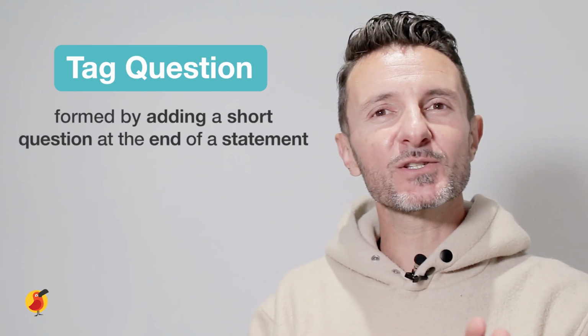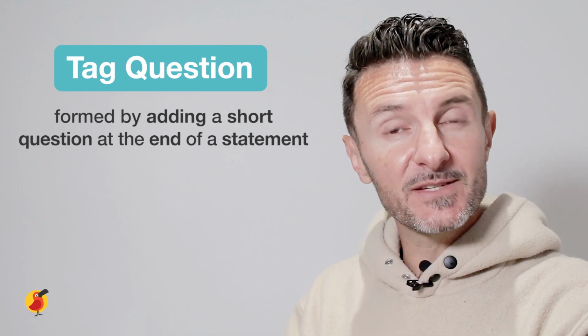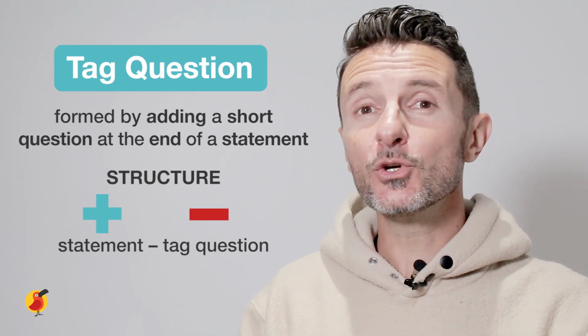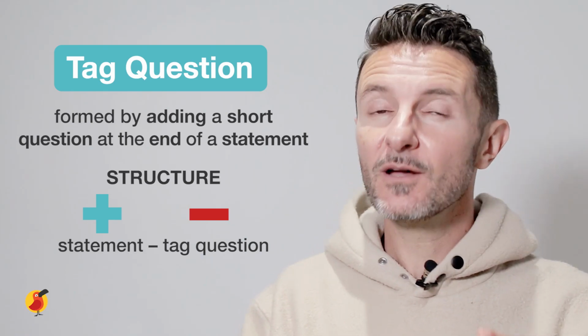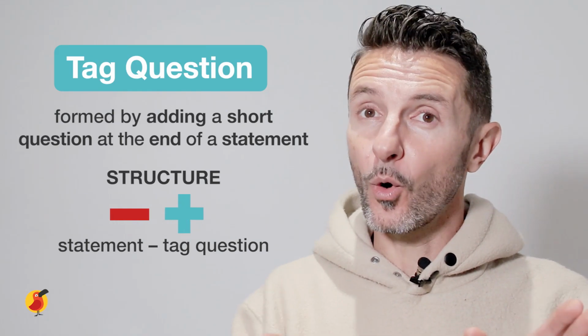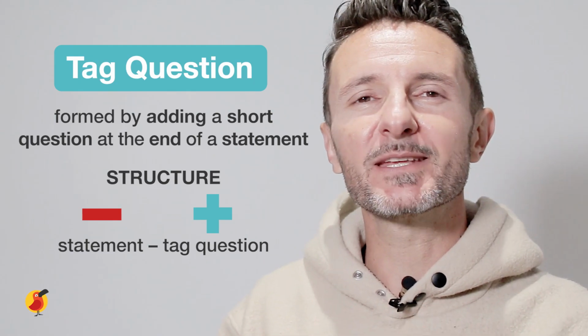All right, again, what are tag questions? Tag questions are formed by adding a short question at the end of a statement. The structure of a tag question usually consists of a statement in the positive form, followed by a tag in the negative form, or vice versa. Let's use an example to help you better understand.